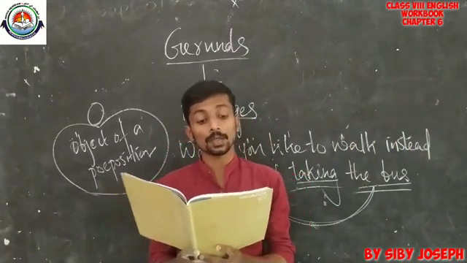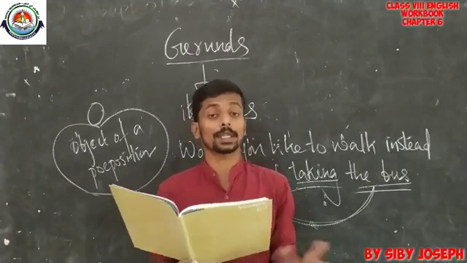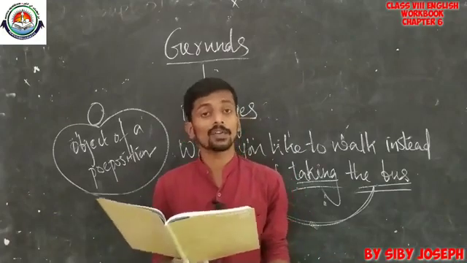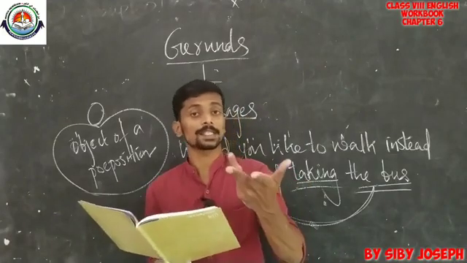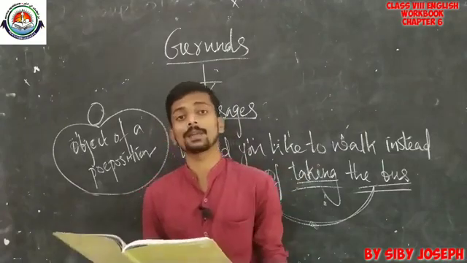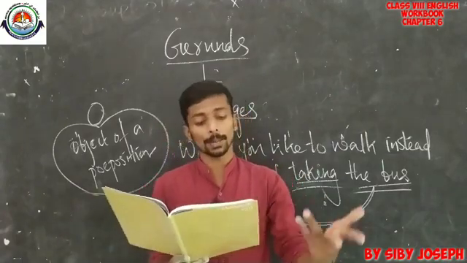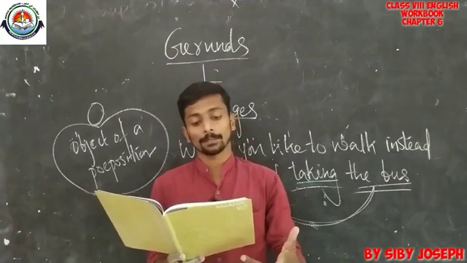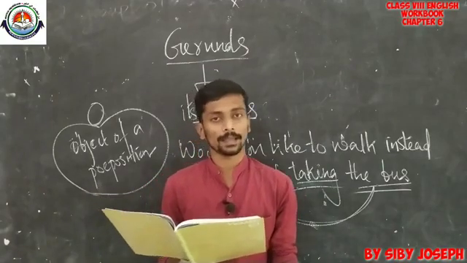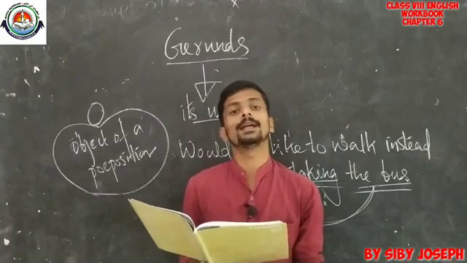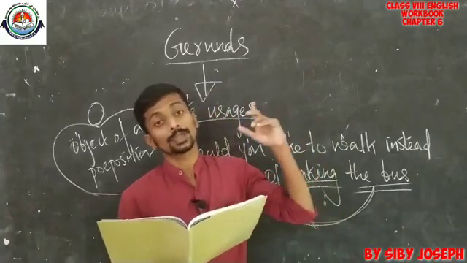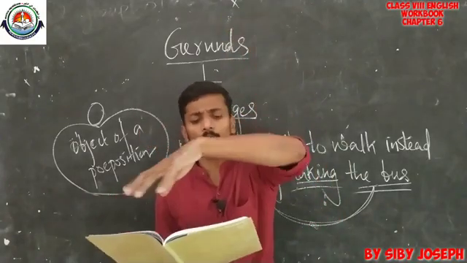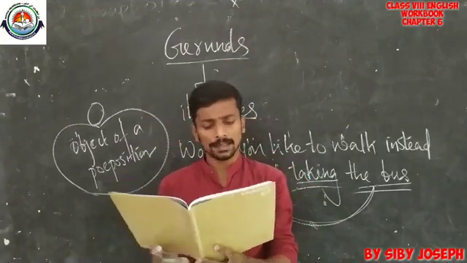Look at the first one. According to doctors, that is good for health. What is? Exercising is good for health, and exercising is used in a noun sense. So it can be an example of a gerund. Then what about the second example? Elania loves reading more than playing. There also reading and playing are used as gerunds. So in that way you have to complete the remaining sentences also.